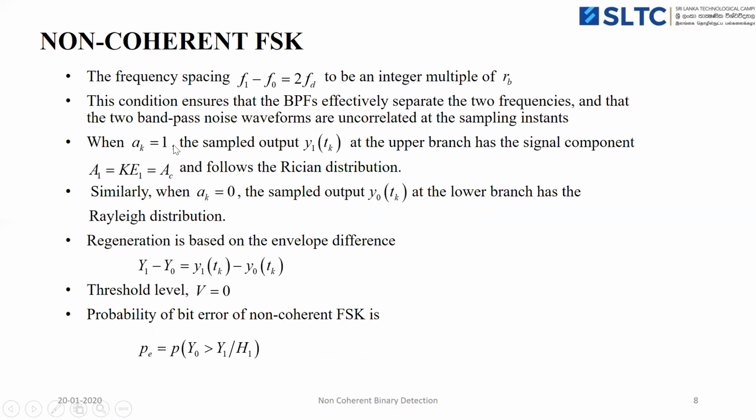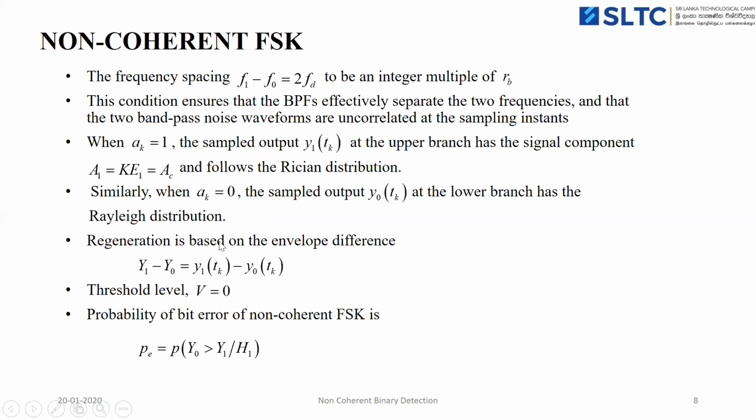Now assume that when binary bit 1 was transmitted, the amplitude A_K equals 1. Then the sampled values at the upper branch follow the Rician distribution. When binary bit 0 was transmitted, A_K equals 0, and the sample value of the received signal in the lower branch follows the Rayleigh distribution. So for binary bit 0 the received signal follows the Rayleigh distribution, and for binary 1 it follows the Rician distribution.